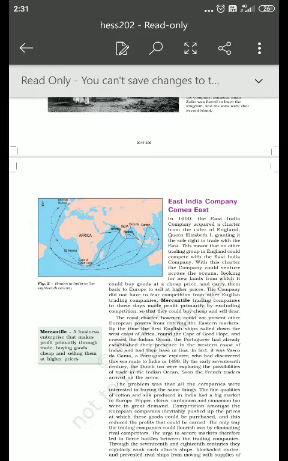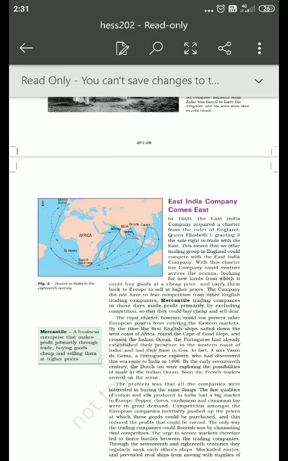So among the people who were trading in India during that time, an internal conflict was created. They used to block the routes, harm each other's ships, and block the passes, creating unhealthy rival competition.